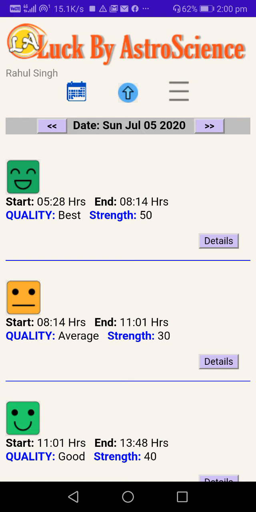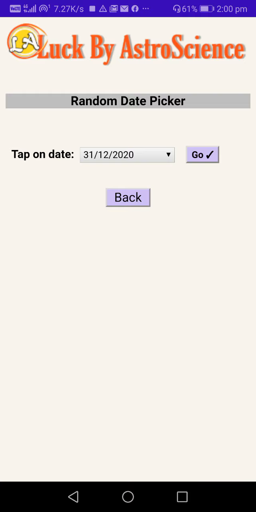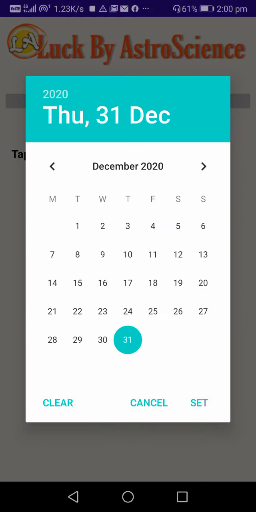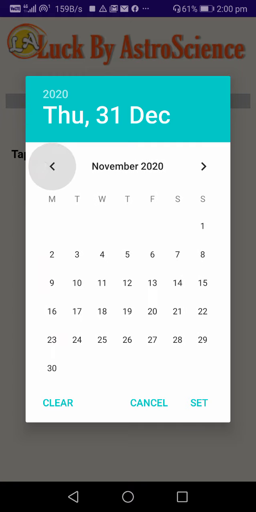Now, the other thing I wanted to talk about is, if you can see the 3 top menu icons, okay, just underneath the header, lugged by AstroScience. So there is one calendar icon, okay, on the left. So if you tap that one, you can pick a date here. This is a simple calendar which you have seen many times.